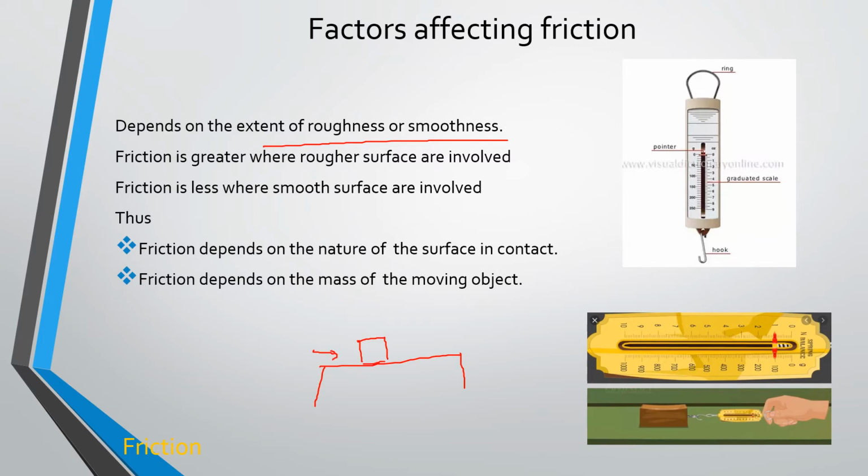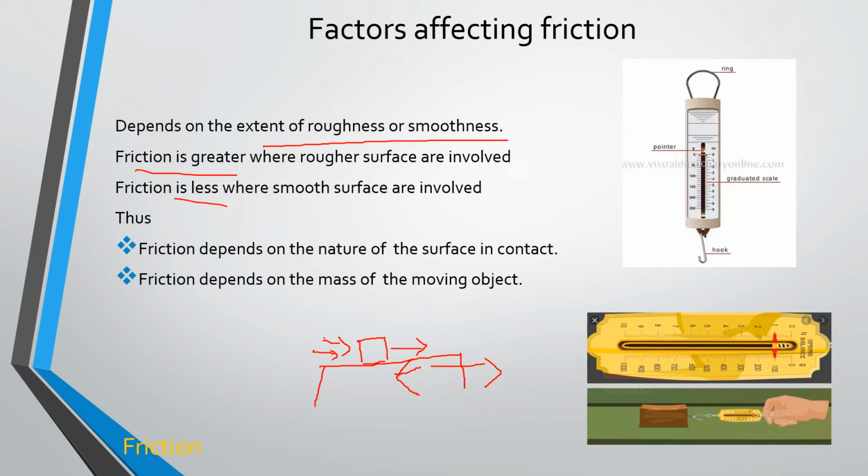Definitely it will not move, because on a very hard surface the interlocking irregularities will happen. So you need to give a maximum applied force in the direction in which the block tends to move. Got it? So what it means is that it opposes the motion of the block. That means the friction is very much greater when considering a very rough surface.